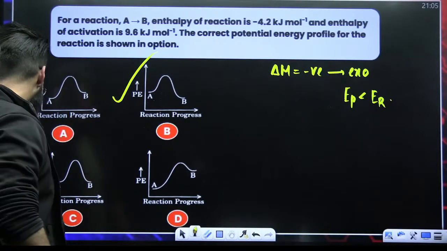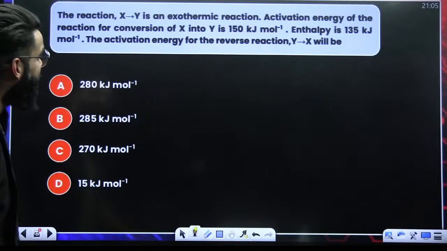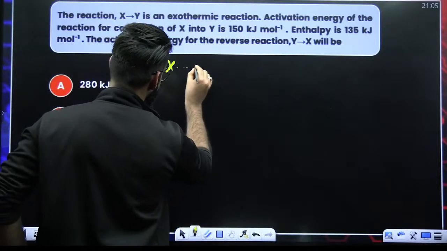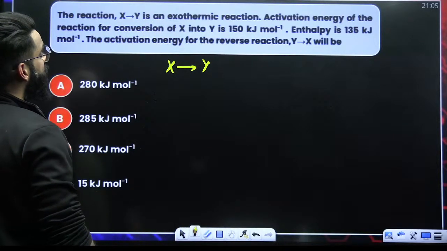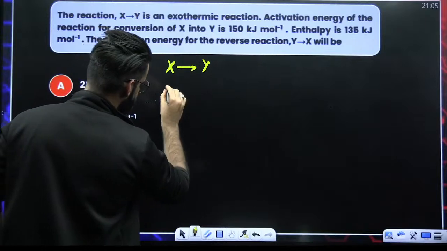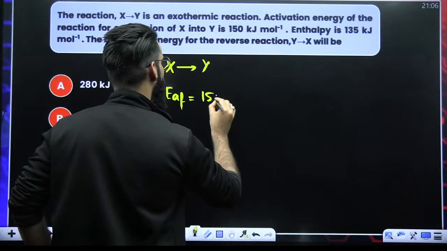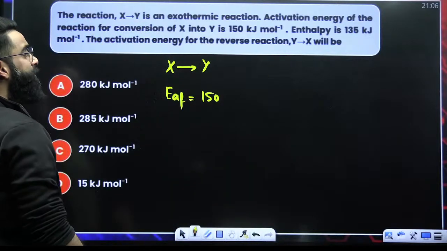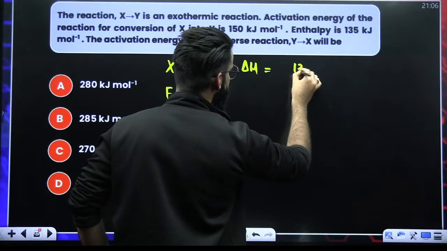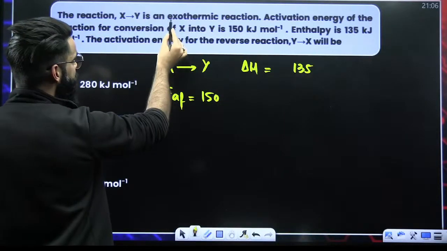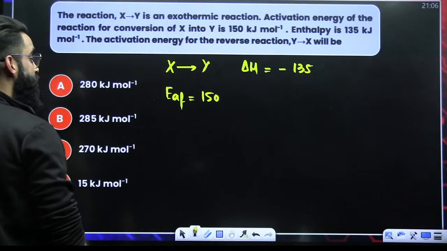Clear? A simple basic question again this was. All right. The reaction X gives Y is an exothermic reaction. Activation energy for the conversion of X into Y, that means he's talking about the activation energy of forward reaction, is 150 kilojoules per mole. Delta H is 135 kilojoules. Since the reaction is exothermic, delta H has to be negative, minus 135 kilojoules per mole.